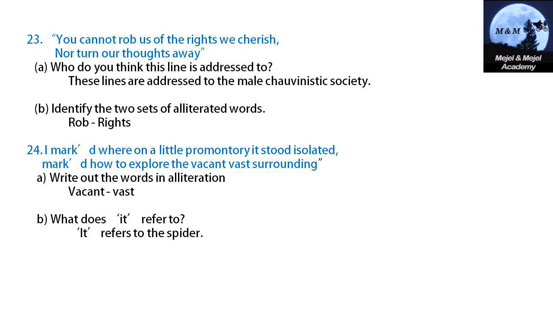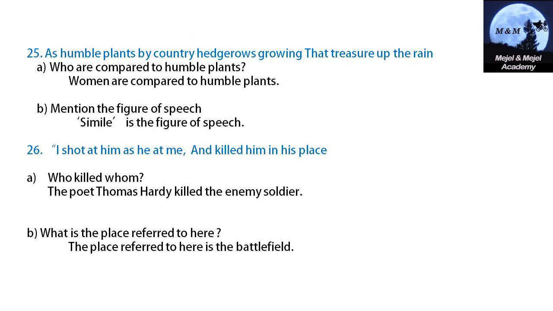I marked where on a little promontory it stood isolated, marked how to explore the vacant vast surrounding. Write out the words in alliteration: vacant and vast. What does it refer to? It refers to the spider. As humble plants by country hedgerows growing that treasure up the rain.